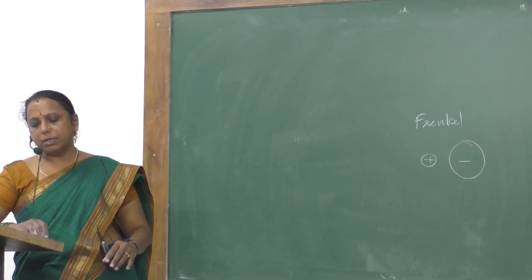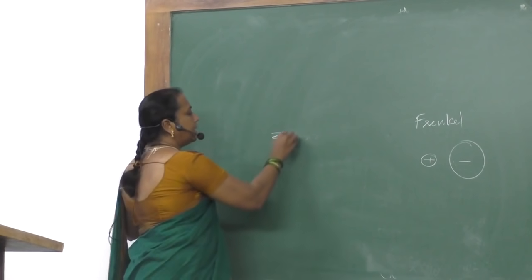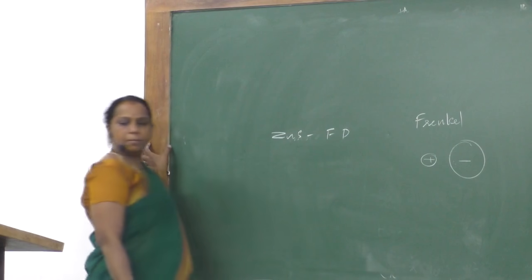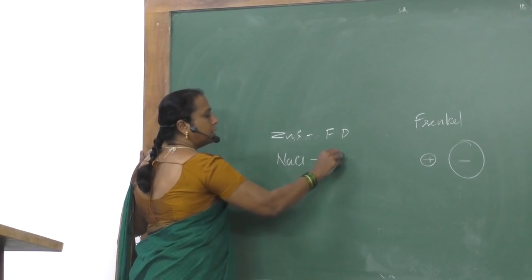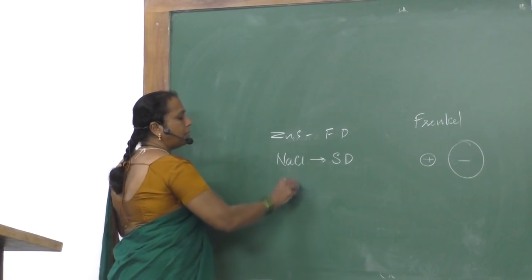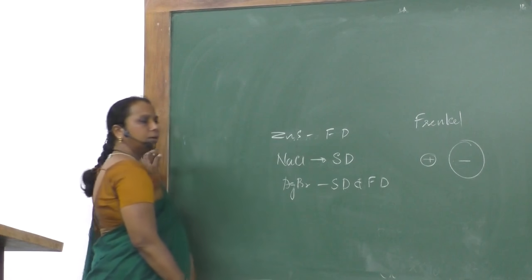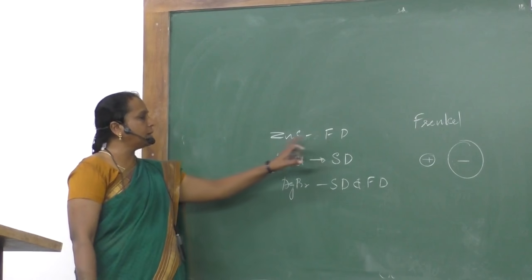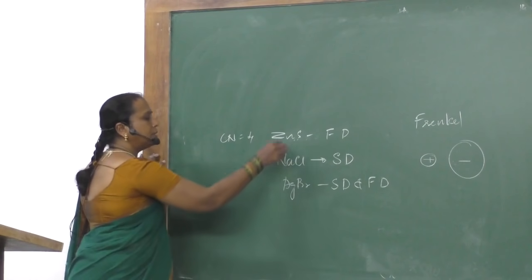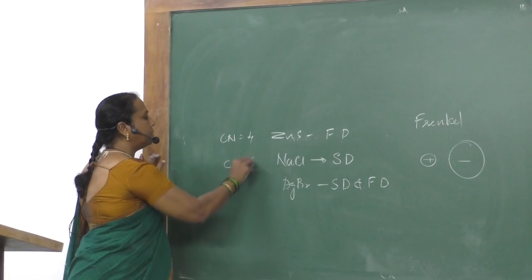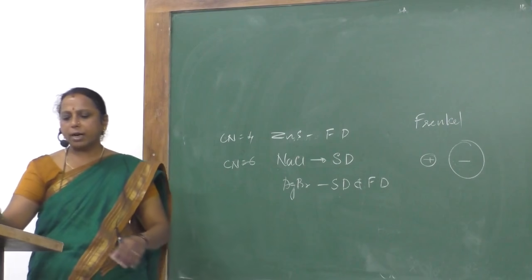Question number 3, sub question number 3. What type of defects does these show? Zinc blende, ZnS, that is Frenkel defect. What next? Sodium chloride. You will answer this question, that is Schottky defect. Silver bromide, AgBr, both Schottky defect as well as Frenkel defect. See, zinc blende exhibits Frenkel defect, low coordination number, its coordination number is equal to 4. Sodium chloride exhibits Schottky defect, whose coordination number is 6. So, silver bromide exhibits both Schottky defect as well as Frenkel defect.